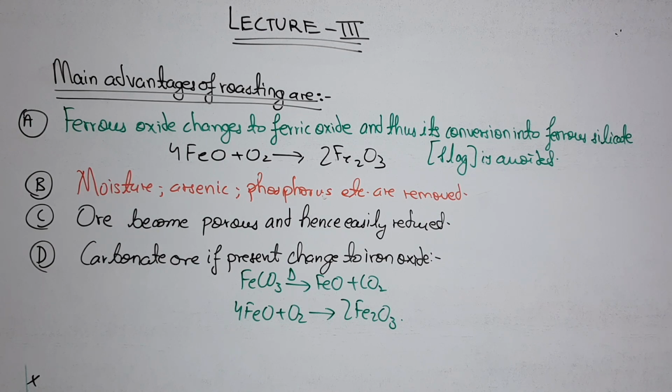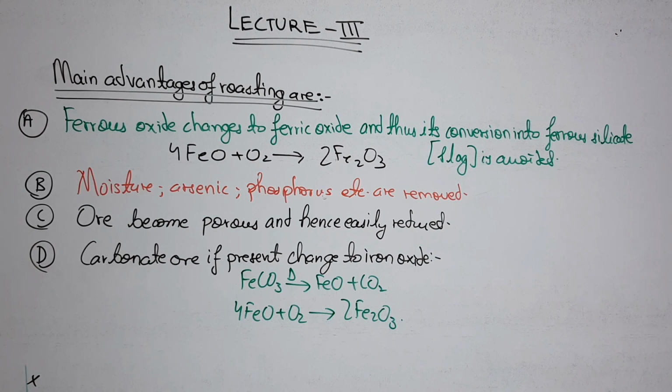Next, as you have already studied, moisture, arsenic, phosphorus, etc. are removed by their oxidation. Remember the phosphorus reaction: P4 plus O2 gives P4O10. Then the ore becomes porous and hence easily reducible. Next, any carbonate ore present can change into iron oxide: FeCO3, when heated, gives FeO plus CO2, and FeO then further reacts with excess oxygen to give Fe2O3. Now coming to the smelting process.